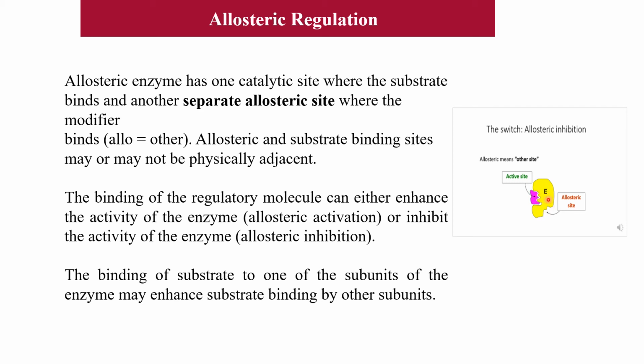If it inhibits the enzyme, that is an allosteric inhibitor. The binding of the substrate to one of the subunits of the enzyme may enhance substrate binding by the other subunits. So allosteric enzymes are made up of different units, and binding of substrate to one subunit increases the binding of substrate by the other subunits.